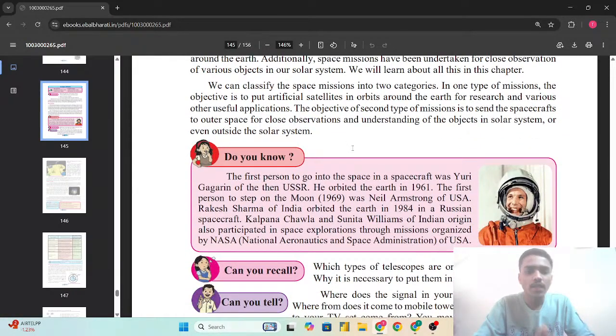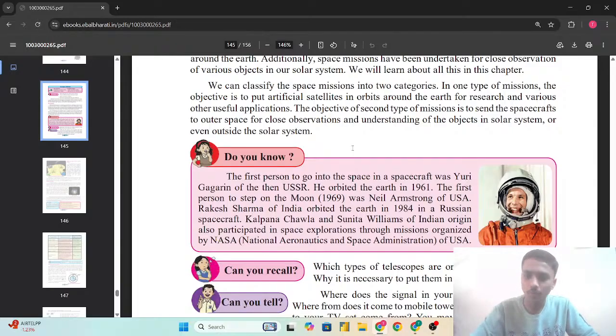So we can classify the space missions into two categories. In one type of the mission, the objective is to put the artificial satellites in the orbits around the Earth for research and various other useful applications. So in one type of space mission, we were placing artificial satellites in orbit for their useful applications.